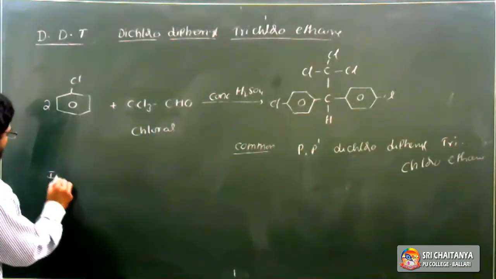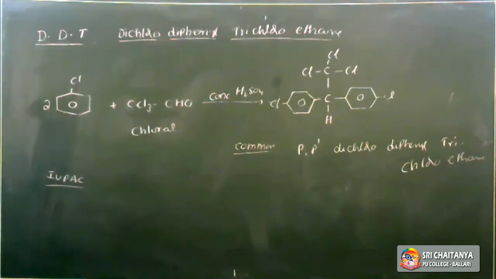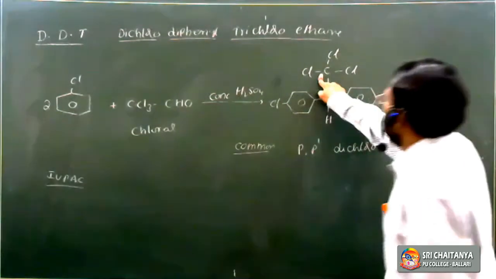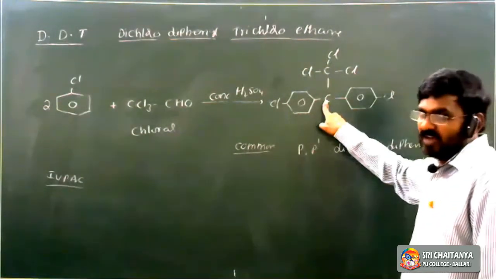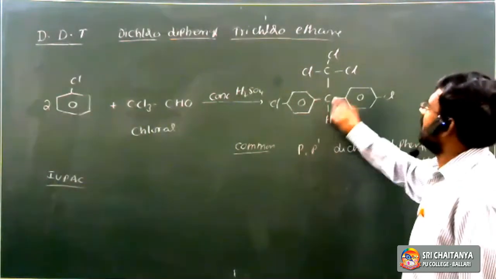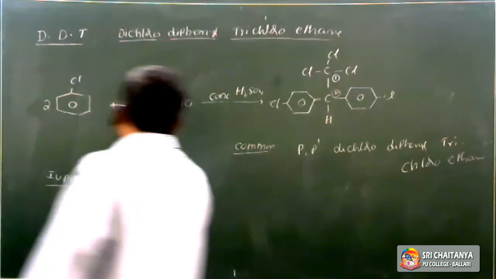Then what is the IUPAC name of DDT? The IUPAC name of DDT is 1,1,1-trichloro. It is the first carbon, and then the second carbon.